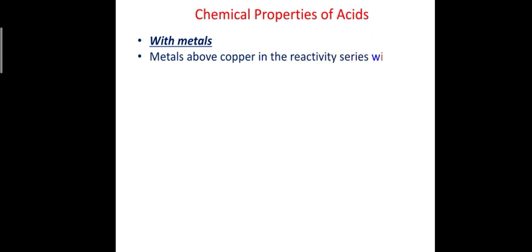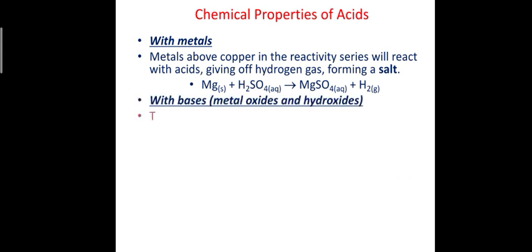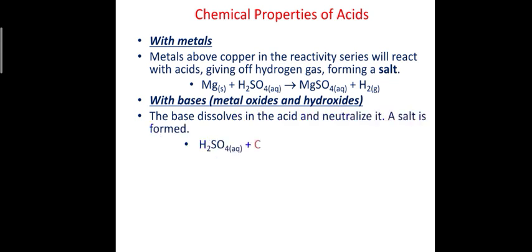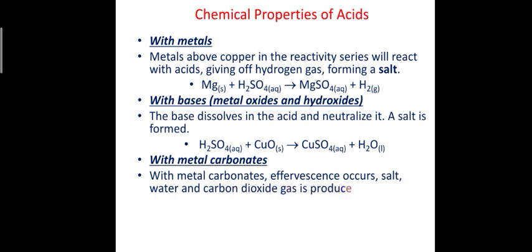When acids react with metal, they evolve hydrogen gas and a salt is formed. Magnesium is a metal. When it reacts with sulfuric acid, it forms magnesium sulfate and hydrogen gas is evolved. When acids react with a base, they always form salt and water. Third, with metal carbonates, effervescence occurs, and salt, water and carbon dioxide gas are produced.